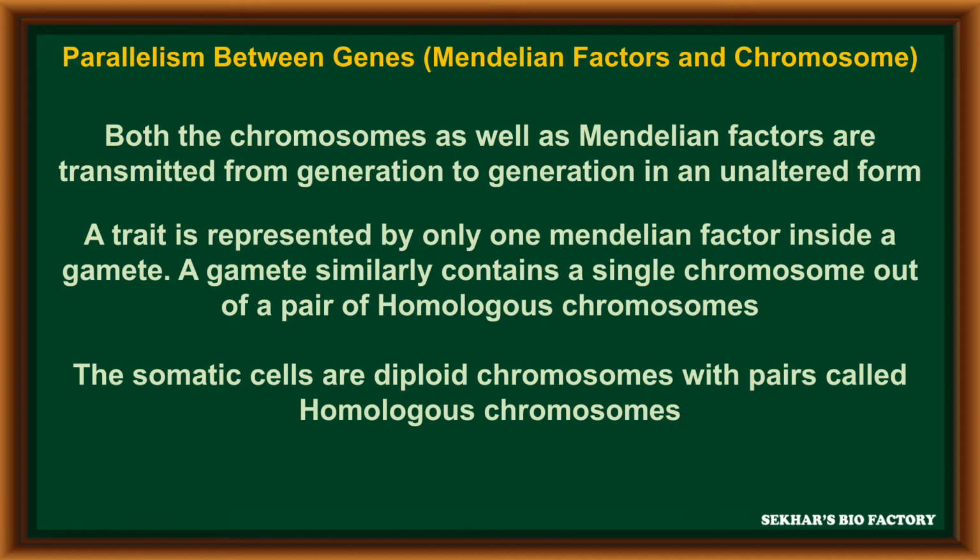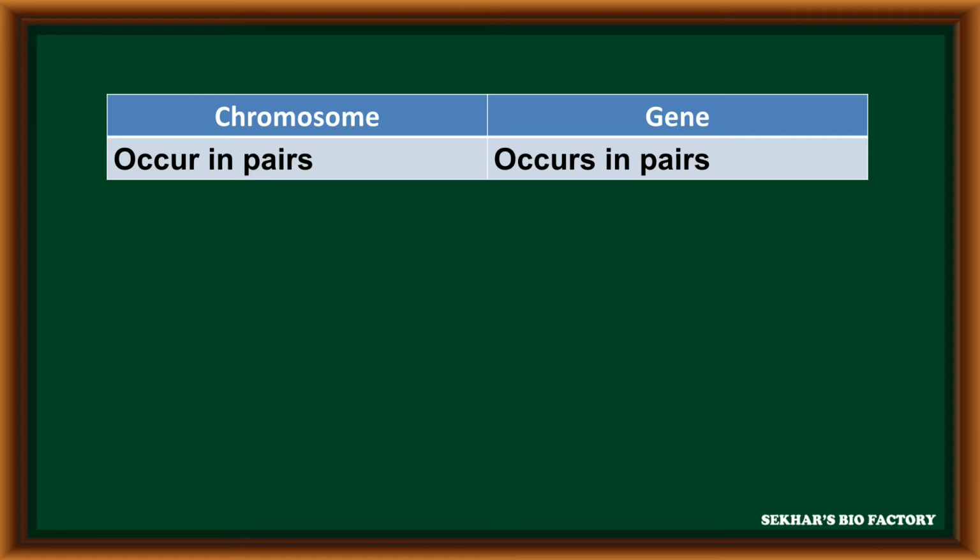The somatic cells are diploid, with pairs of chromosomes called homologous chromosomes. So each cell has a pair of chromosomes. In this pair, one came from the father, one came from the mother. Such a chromosomal pair is called homologous chromosomes.